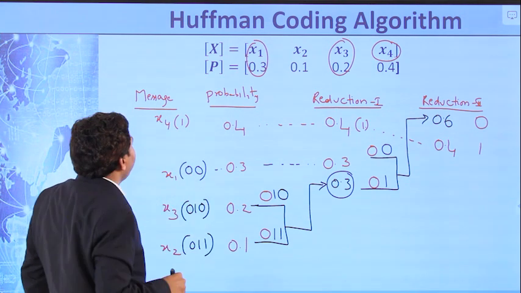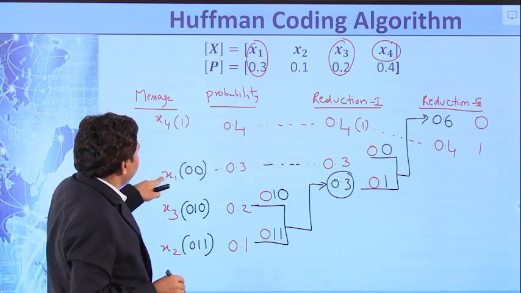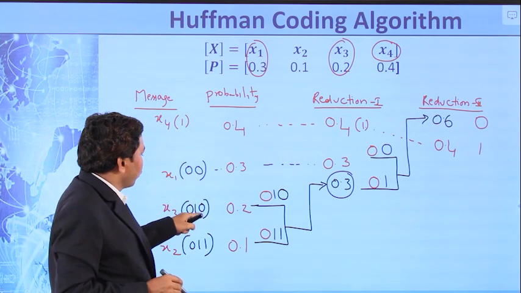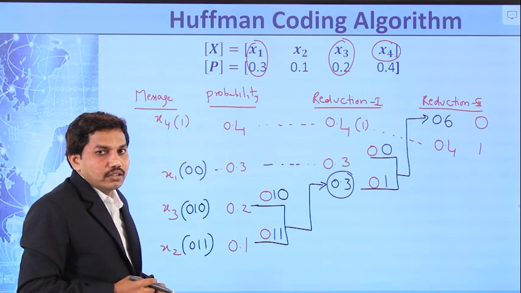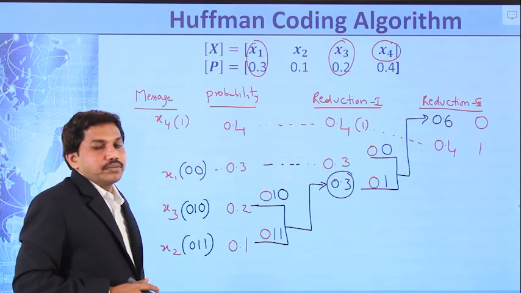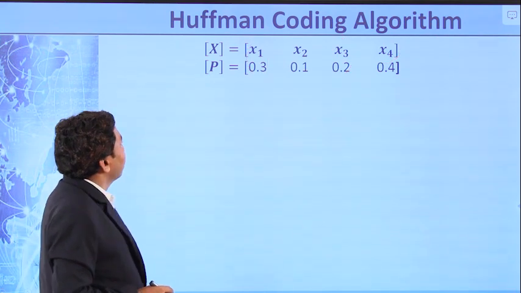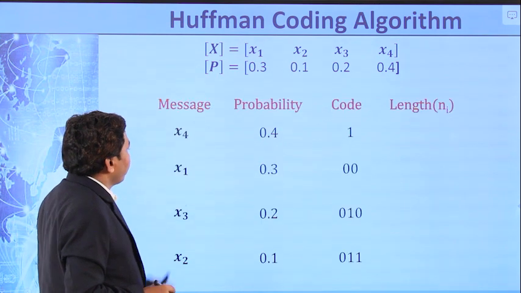So look here carefully. The code for x4 is 1, x1 is 0, 0, x3 is 0, 1, 0, x2 is 0, 1. Right? So these are the codes.